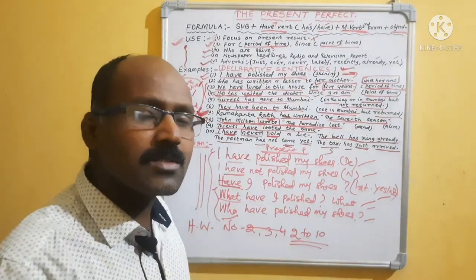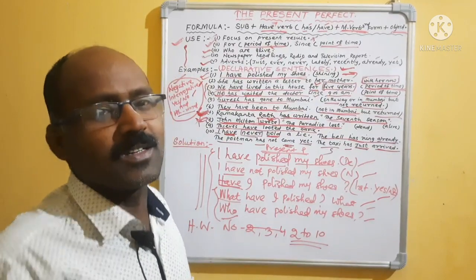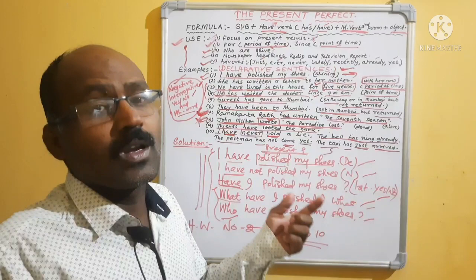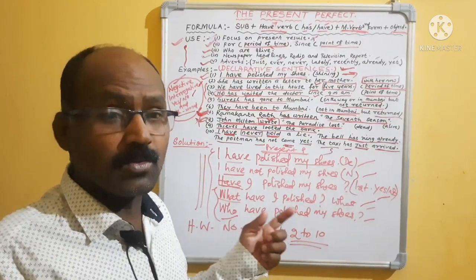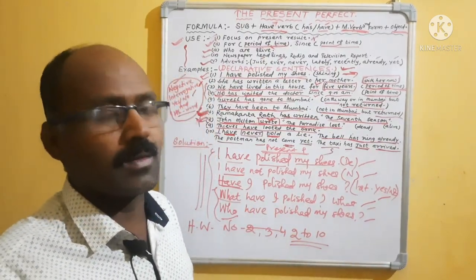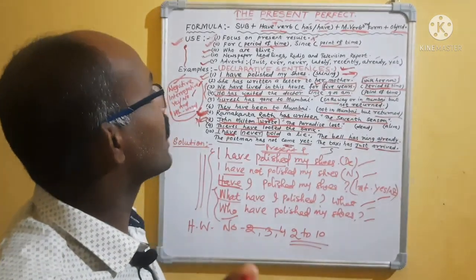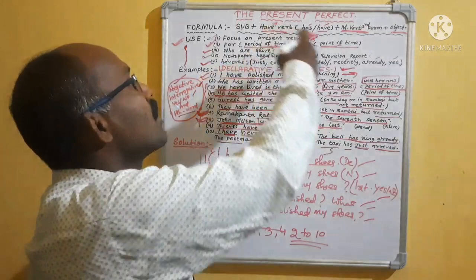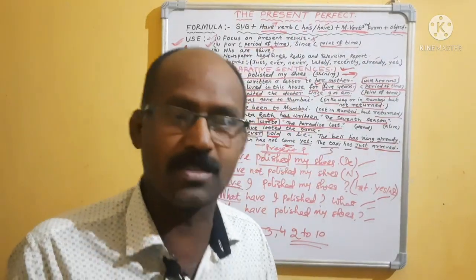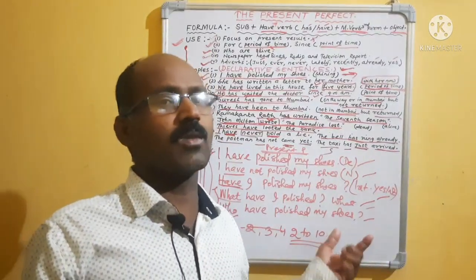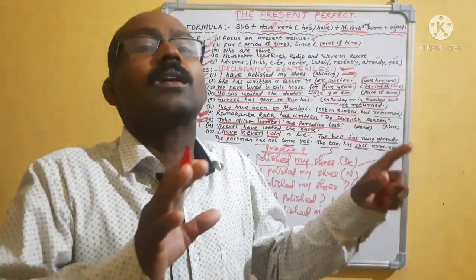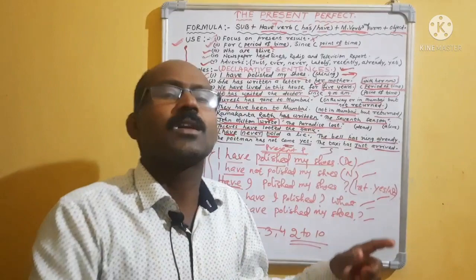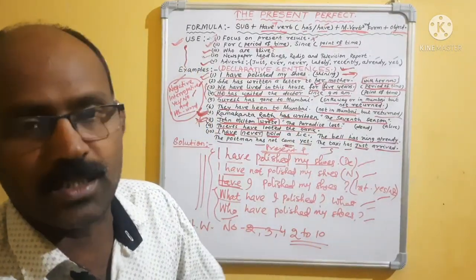If you are running this process, don't hesitate to ask me, don't hesitate to comment. If you are facing any problem, I am with you. Okay, beta? Is there any problem? And in the next class, we will go to present perfect voice. If the voice change is completed, then present tense will be completed: voice change, active voice and passive voice. But present perfect continuous is there, I will teach. No problem.